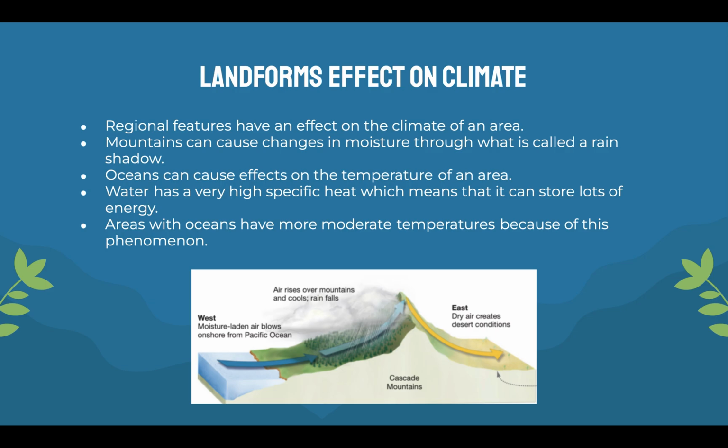It's very nice and sunny during the summer, but it doesn't get insanely hot like right by the ocean. It may be like 80 or 90, which is still warm, but it's not extremely hot. But then in the winter, you don't see it drop below like 50 at some points if you're right on the ocean. So this is just because the water has a regulating effect. It can absorb the heat and just regulate the heat in that area.